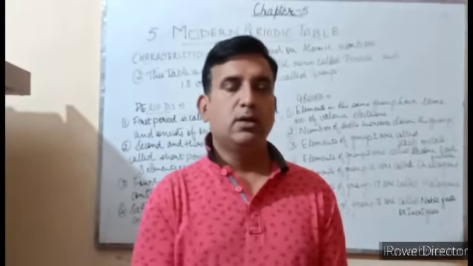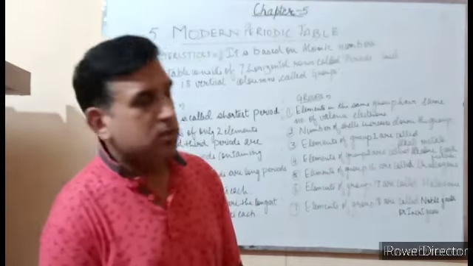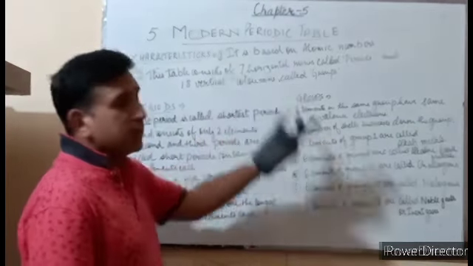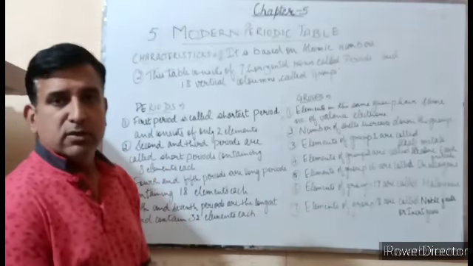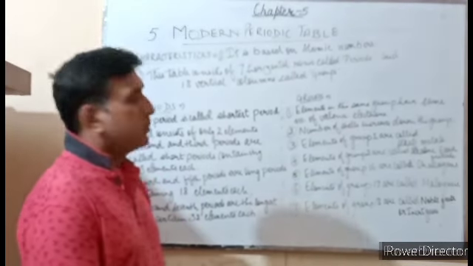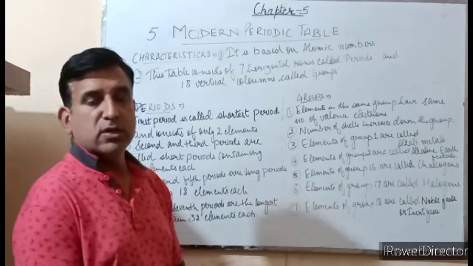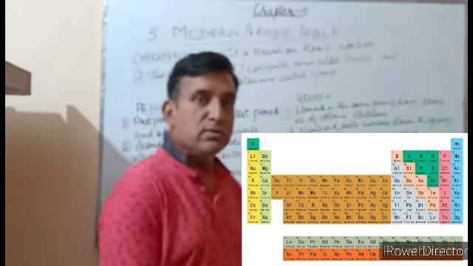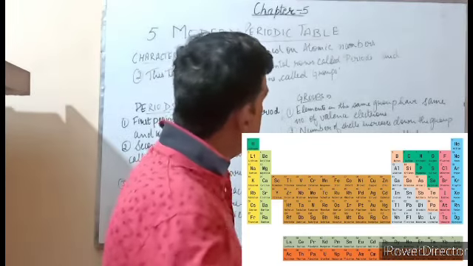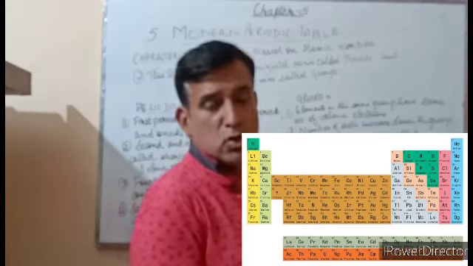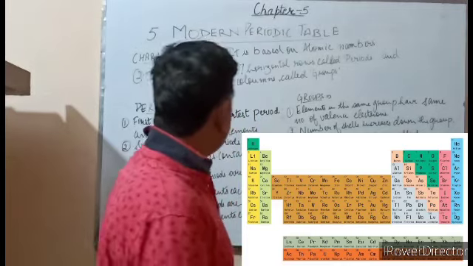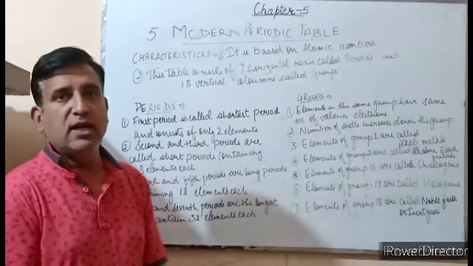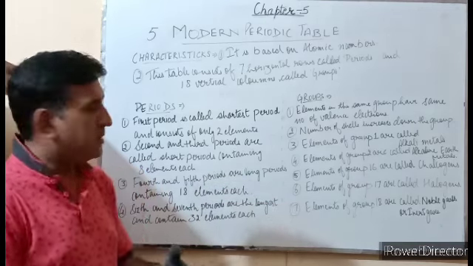Let's move on to the characteristics of the modern periodic table. So it's simple. The modern periodic table is based upon the atomic number, that is, properties of the elements are a periodic function of their atomic number, and this table consists of 7 horizontal rows which are known as periods and 18 vertical columns which are known as groups. Now what are periods? As I told you, the horizontal rows are called periods, and there are only 7 periods.